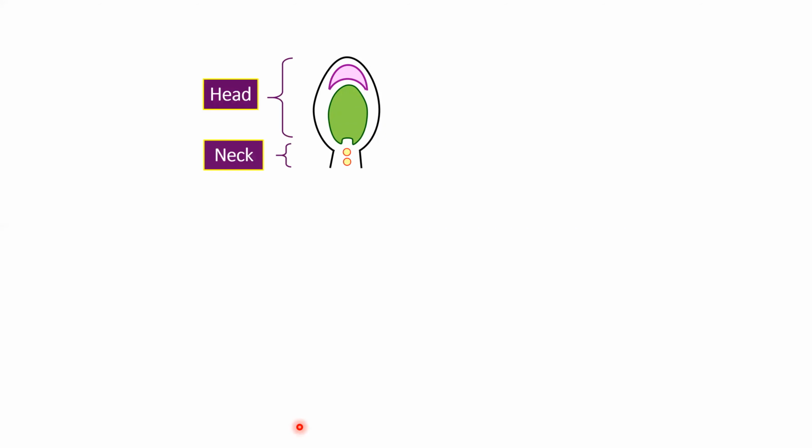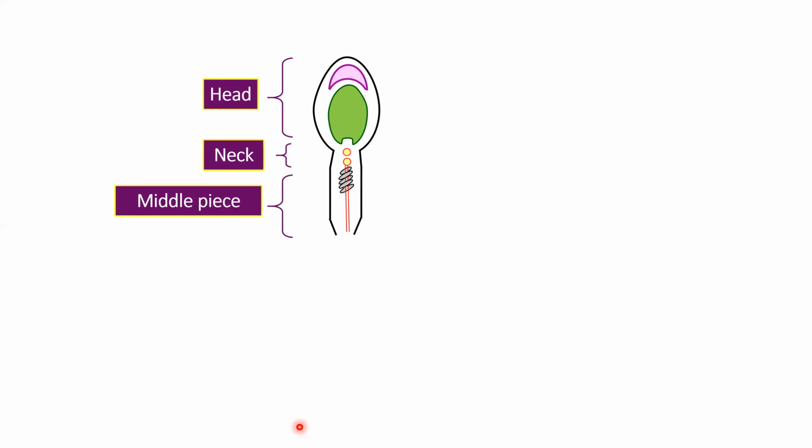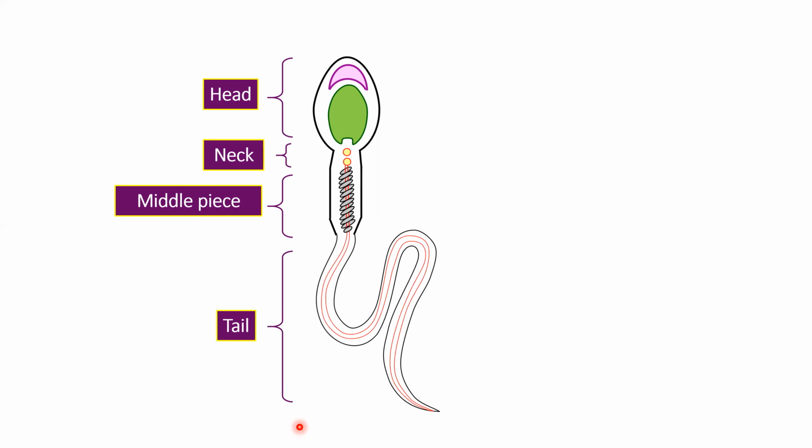So this is the structure. This is the head, then comes your neck, middle piece, and then comes your tail. So this is the structure of the sperm, which gets divided into head, neck, middle piece and tail.